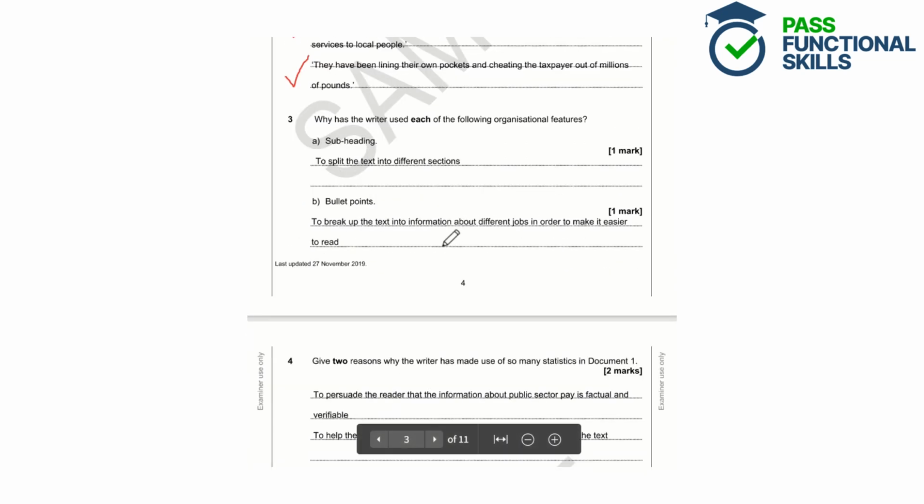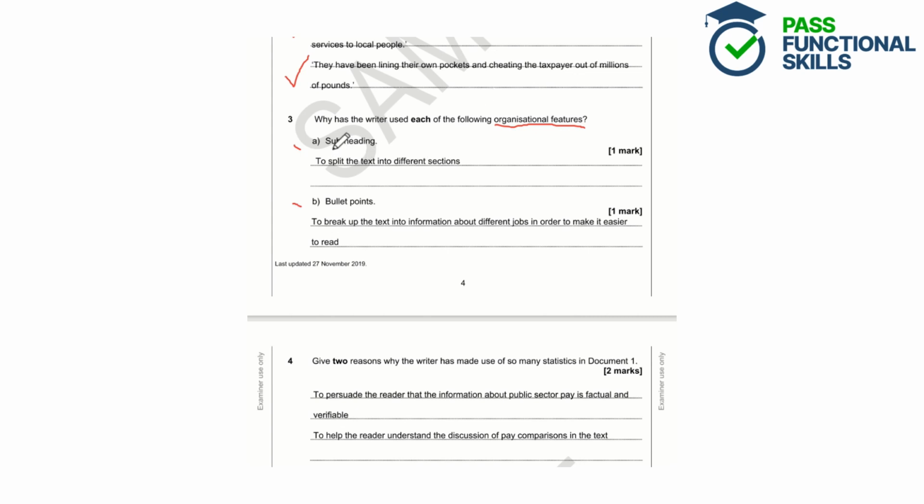Question 3. Why has the writer used each of the following organisational features? And we've got A, subheading, and B, bullet points. So we need to say why the writer has used both the subheading and bullet points in the text. Subheadings and bullet points are examples of organisational features. They're basically anything that helps to split the text up and make it easier for the reader to navigate the text and digest it.